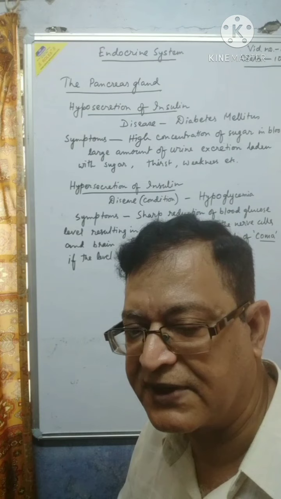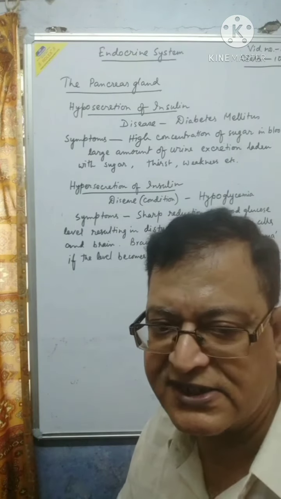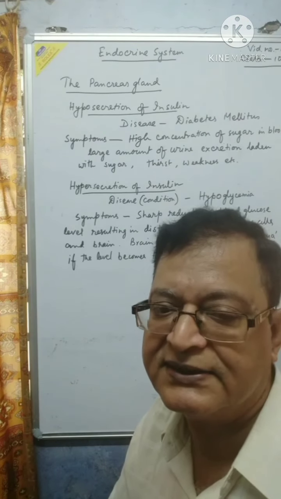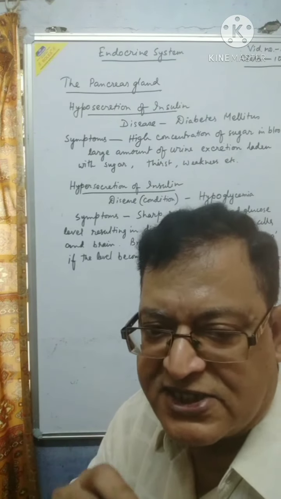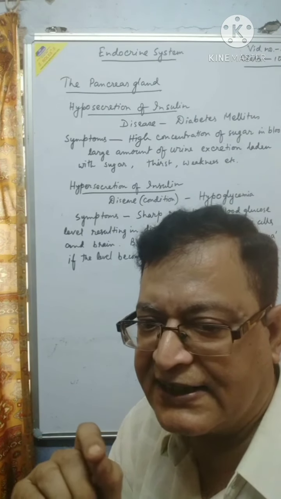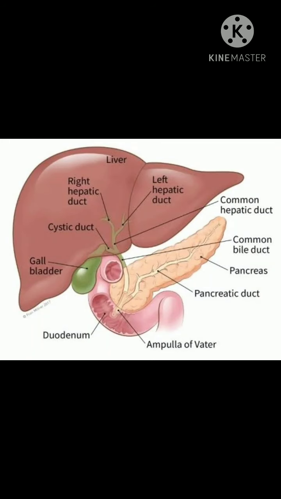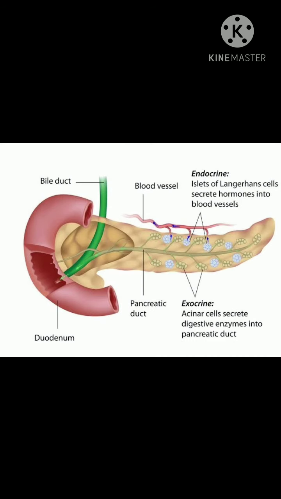The third type, the delta cells, contains somatostatin. Since it is not in the syllabus, we do not discuss that. I will add some pictures to show you the location of the pancreas gland and the cells which secrete hormones. Here is the location of the pancreas gland. Below the liver, you can see the duodenum and the small intestine going. And this is an enlarged picture of the pancreas gland. The labels you can see clearly.